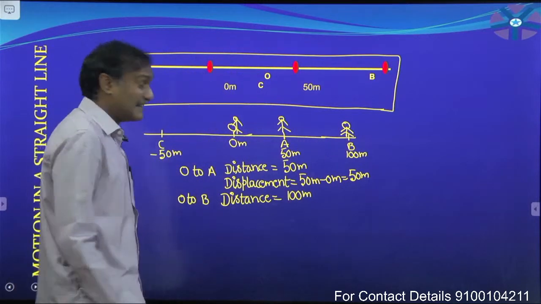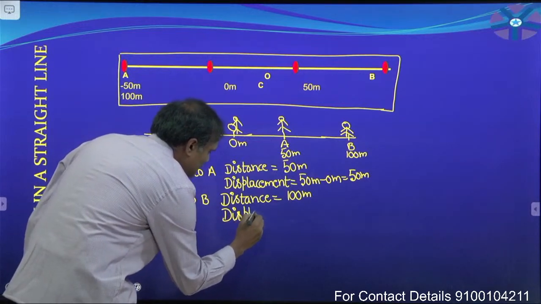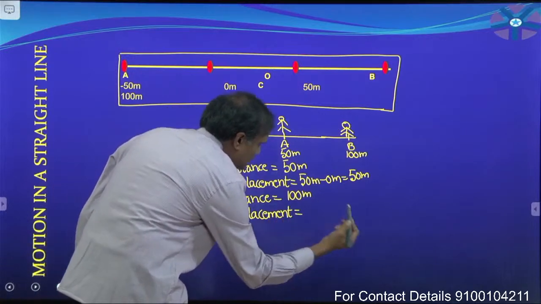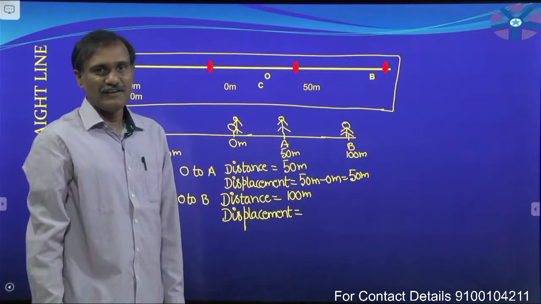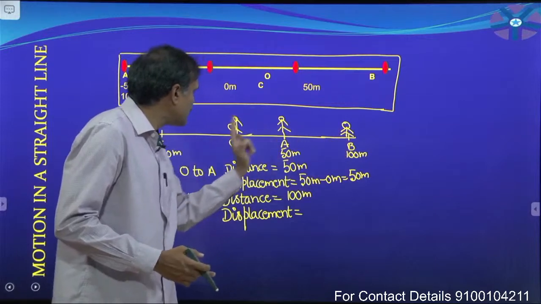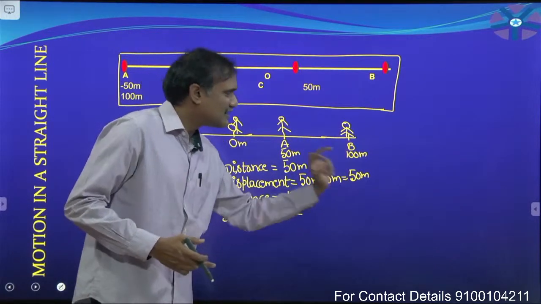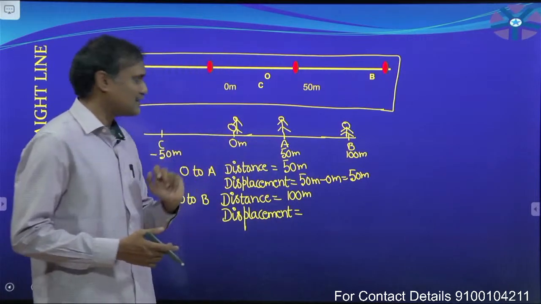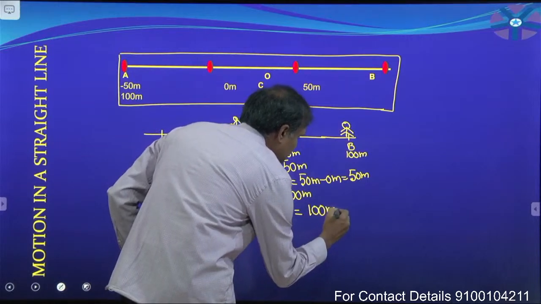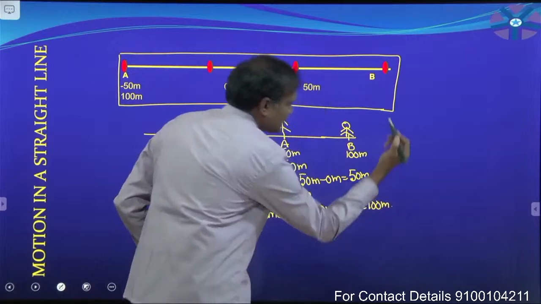Now what is the displacement covered by him? Displacement is nothing but, yes, final position minus initial position. Now for this journey, the final position is 100 meters and the initial position is 0 meters. So it becomes 100 meters minus 0 meters, that is equal to 100 meters.